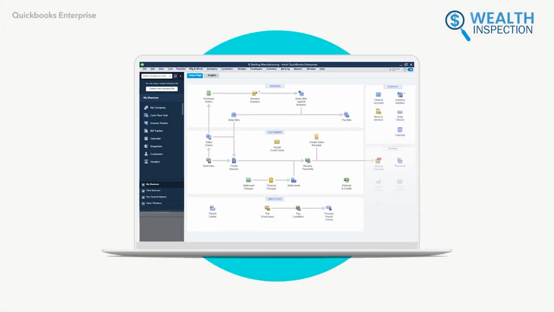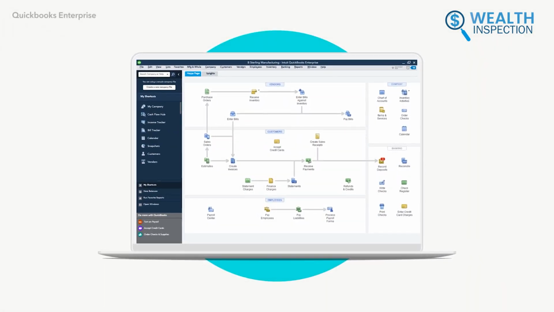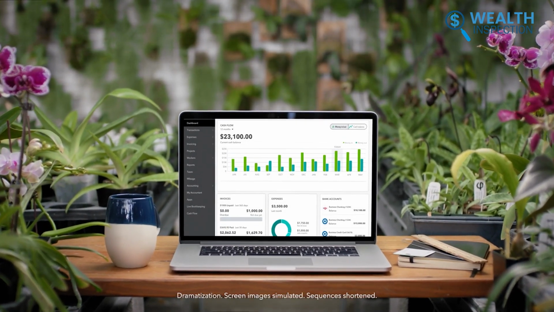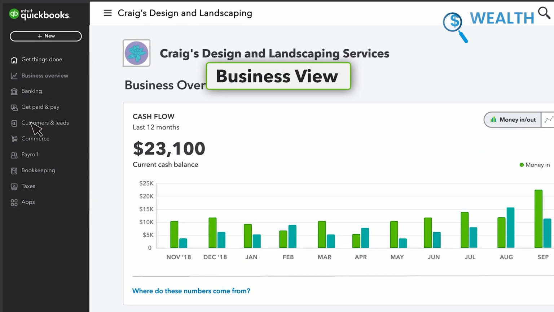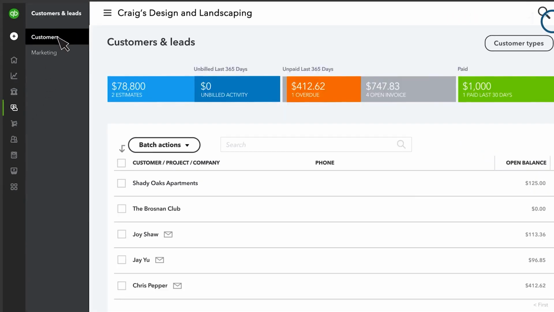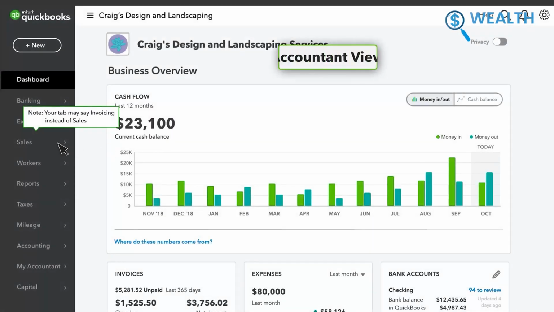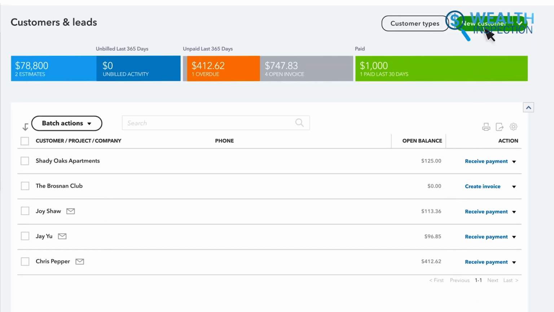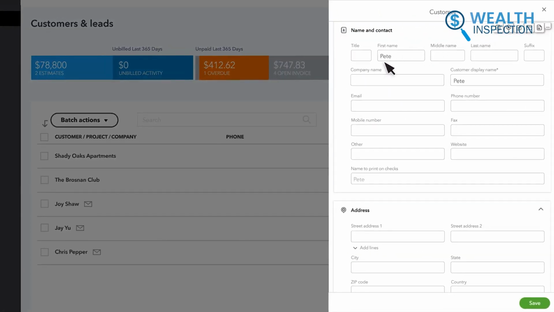With your account ready, now it's time to add your customers. This step is crucial because it ensures that each time you create an invoice, your customer's details will already be stored. To add a new customer, go to the Sales tab on the left and click on Customers. Then select New Customer and fill in their details. You'll want to add basic information like their name, address, and contact info.